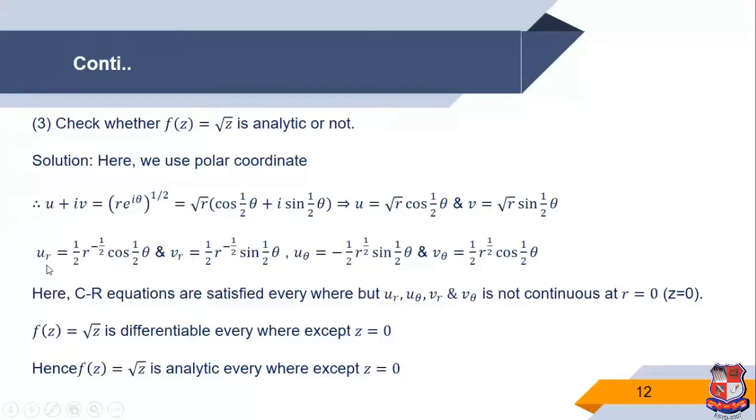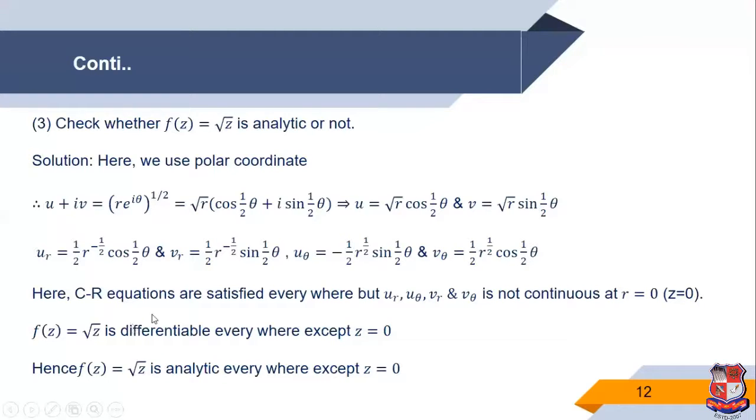So u_r is the derivative of root r, 1/2 r^(-1/2), times cos(θ/2) as a constant. v_r is 1/2 r^(-1/2) sin(θ/2) as a constant. For u_θ, the derivative of cos(θ/2) is minus sin(θ/2) into 1/2. And v_θ, the derivative of sin(θ/2) is cos(θ/2) into 1/2.